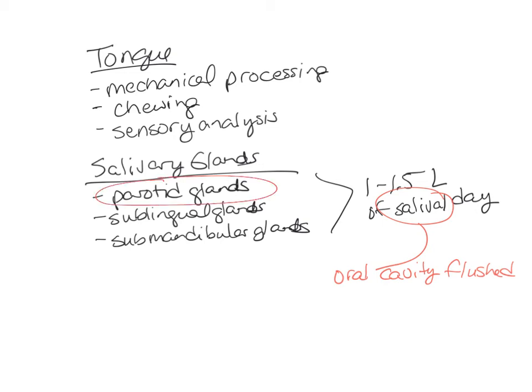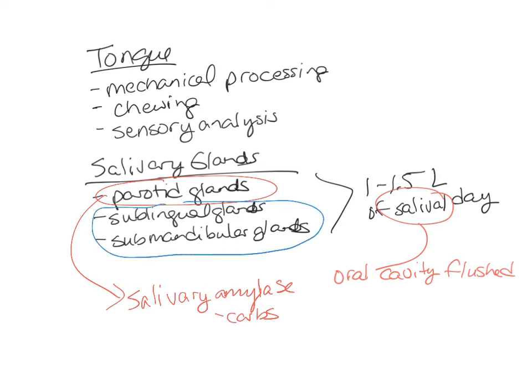The parotid glands are the ones that secrete a salivary amylase. This salivary amylase breaks down carbohydrates. The other two, the sublingual and the submandibular glands, have fewer enzymes, but they have more buffers and mucus. The mucus helps to make the food more slippery as it goes down through your throat and your esophagus, and the buffers help to make the food less acidic.